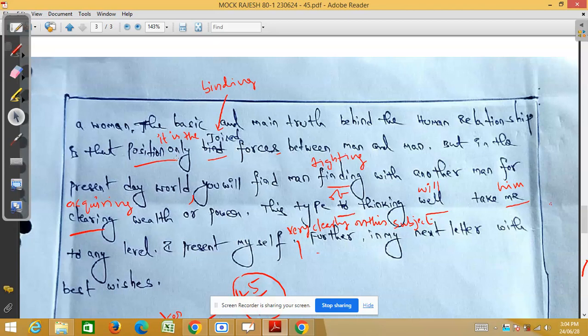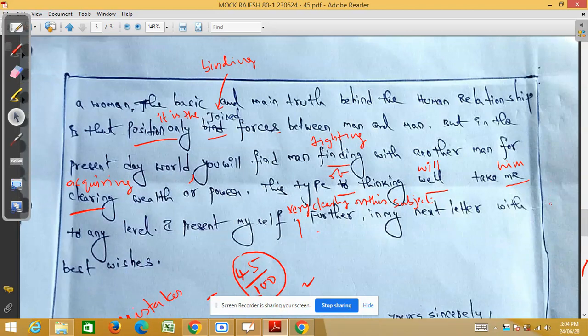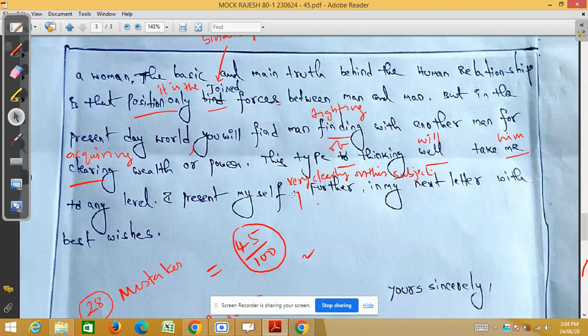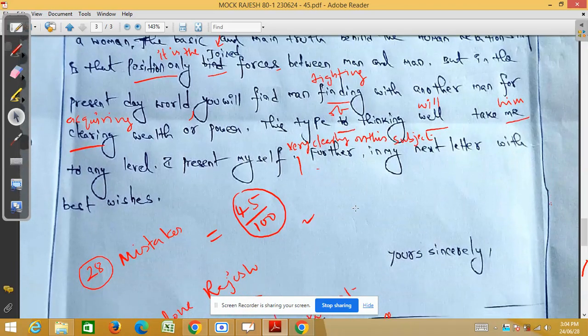Actually it is "the", but he wrote "position". And in place of "fighting", he wrote "finding". In place of "acquiring", he mentioned "clearing". In place of "him", "me". And here one, two, three, four, five. Five omissions are there here.